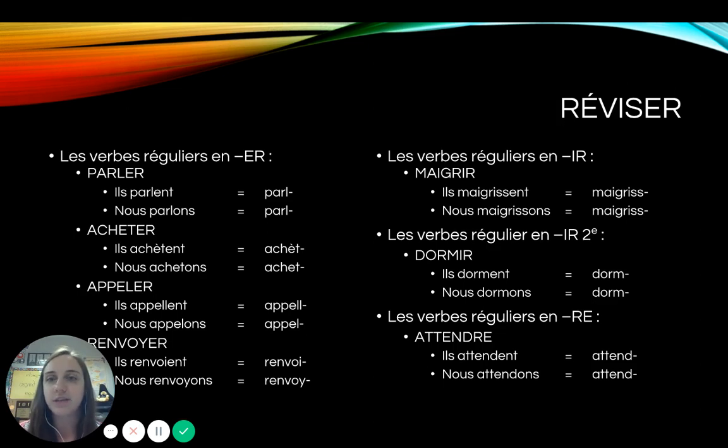And then renvoyer, your YER verbs. You're going to have your I in the boot and then your Y for nous and vous. Our regular IR verbs, don't forget your ISS en français. Ils maigrissent, nous maigrissons, so it's going to be ISS at the end of all of those. Our type 2 IR verbs like dormir, sortir, partir, again, just taking off those endings. And les verbes réguliers en RE are regular RE verbs, which there's not a whole lot, but there are a couple. Like attendre, ils attendent, take off your ENT, nous attendons, take off your ONS. Again, review from last video, easy peasy.